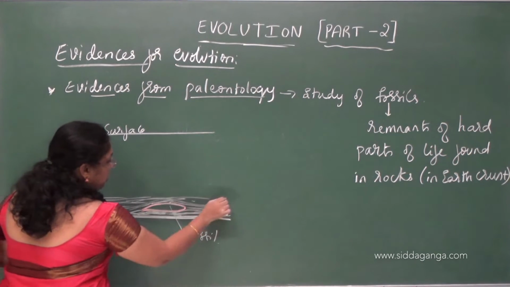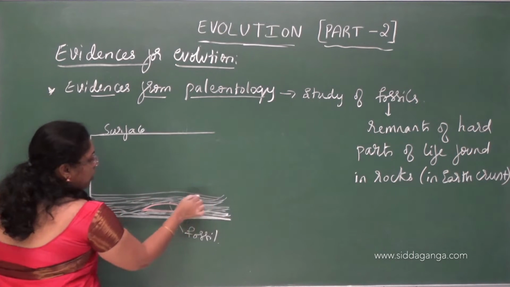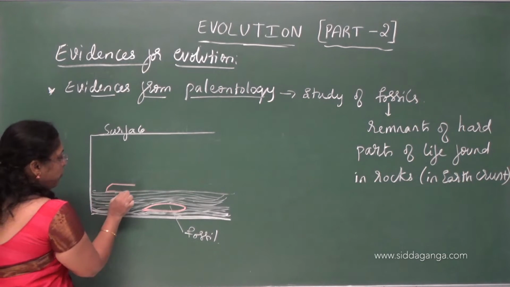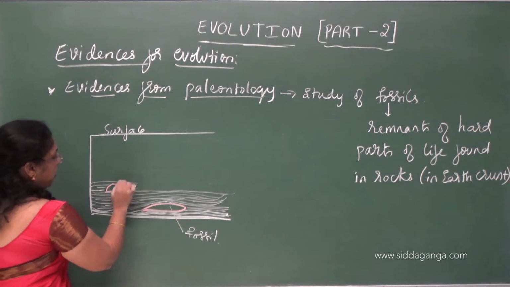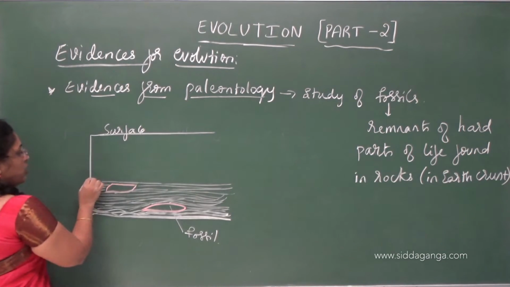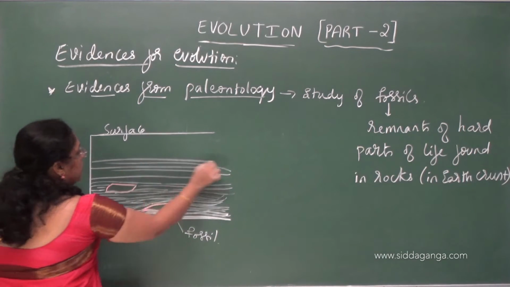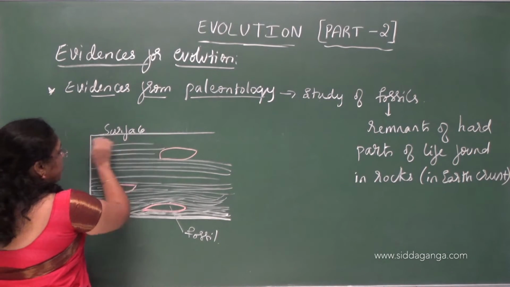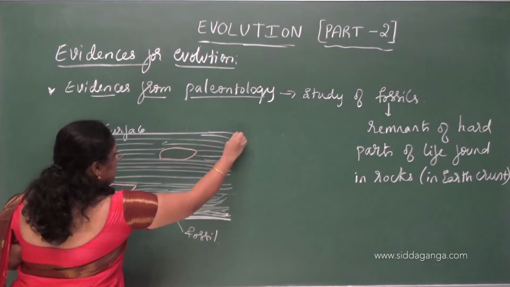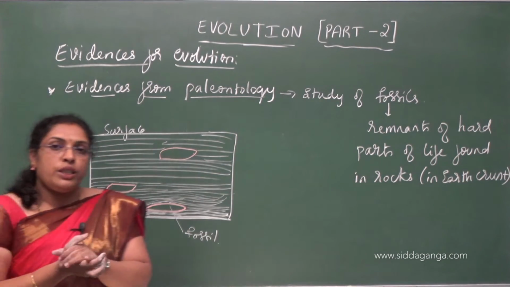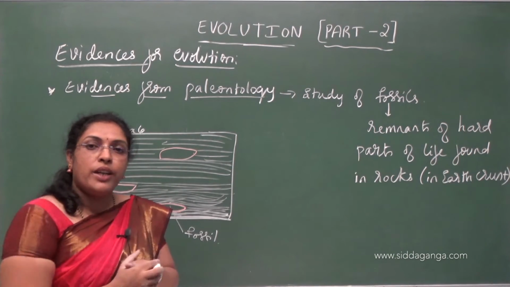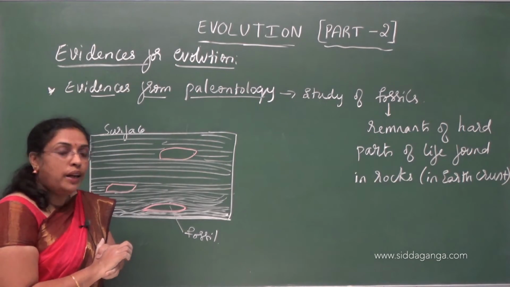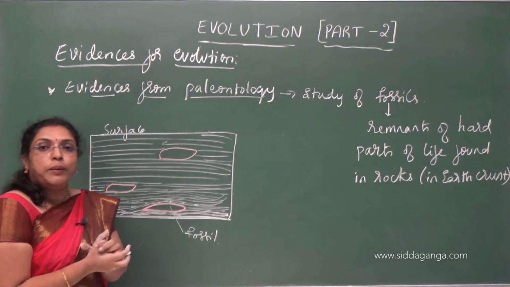Like this, every year a layer of rock is formed, sedimentation occurs, and somewhere one more form of life dies and that is also covered by sediment. So when sedimentation of rocks occurs, the organisms which died during that particular period are covered by the soil and become fossils.